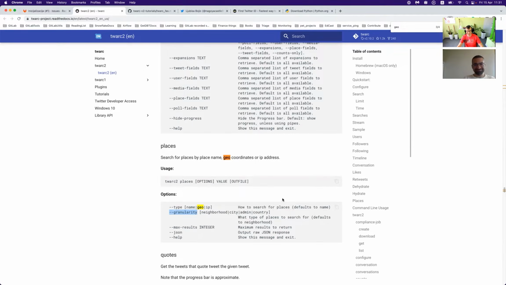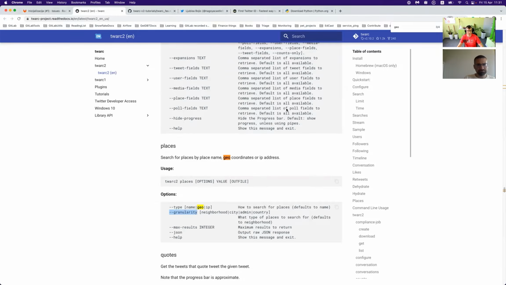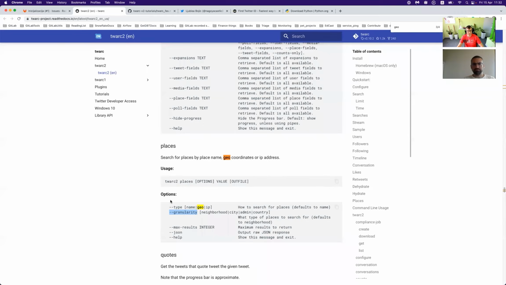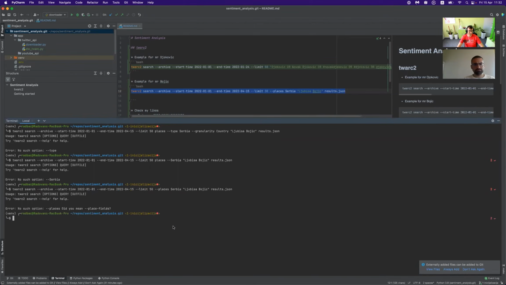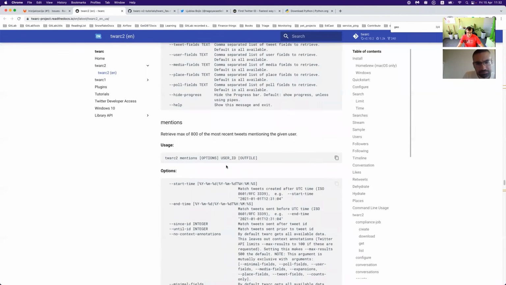It is a mismatch about the places, so we'll try it like this. We'll start with global options. Later on, we can do fine tuning for this. What is that? Search archive start. Why don't we try Novak? Because there are plenty of tweets about him. No, sorry, it's my bad. The command is generated inappropriately. Places. Let me see. Start time.